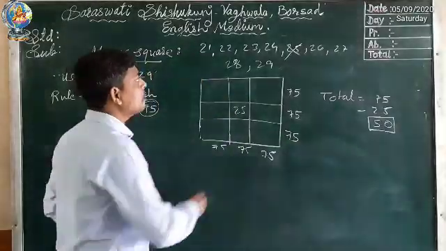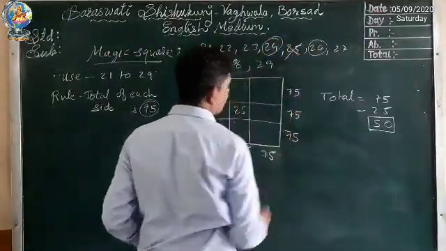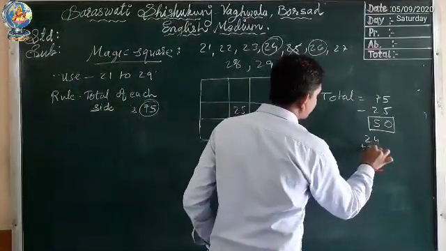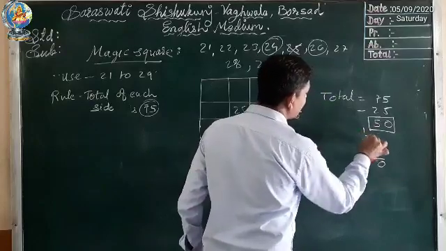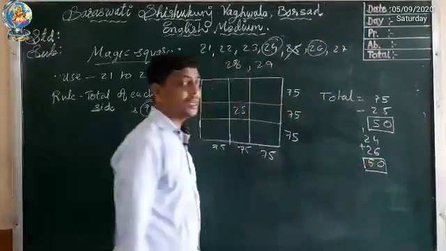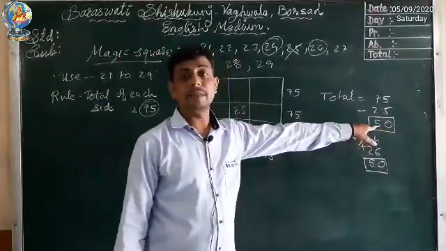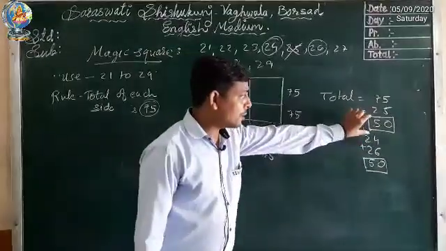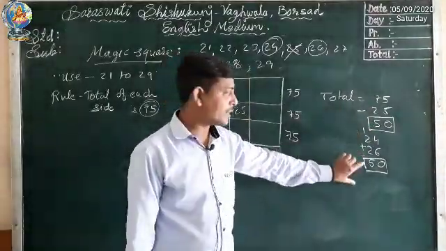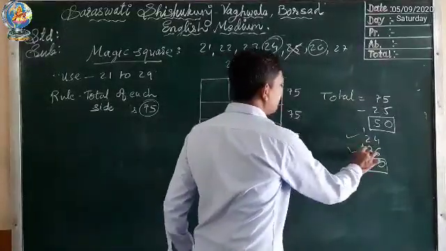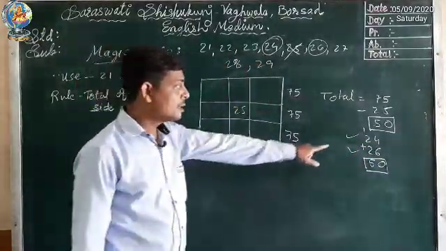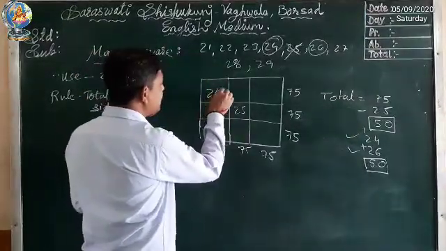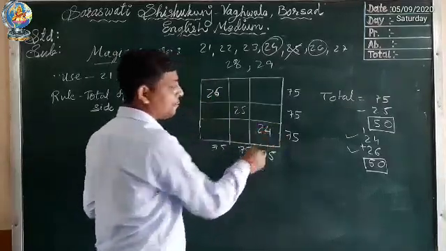If I select the two numbers 24 and 26, I will get 50. Let's check it. 24 plus 26: 6 plus 4, 10, 1 carry, 50. So here I get a total of 50, the same as when we subtracted 75 minus 25. So these are the two numbers we will use to get 50, and these two are the answers we have to write in the two boxes. So let's write 26 and here 24.